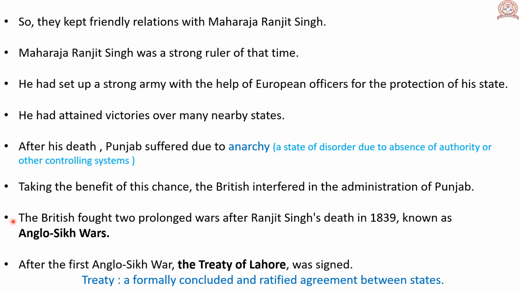The British fought two prolonged wars after Ranjit Singh's death in 1839, known as the Anglo-Sikh Wars. After the First Anglo-Sikh War, the Treaty of Lahore was signed. Treaty means a formally concluded and ratified agreement between states. That is, after the First Anglo-Sikh War, a formal agreement was signed between the British and the Sikhs.